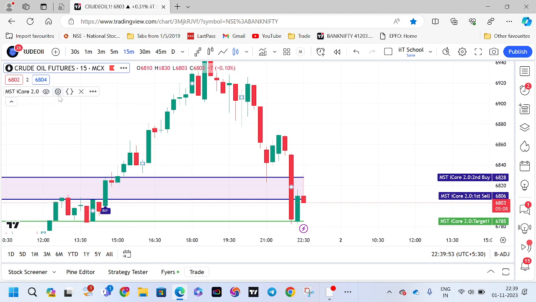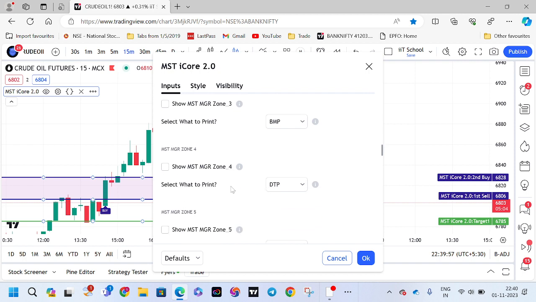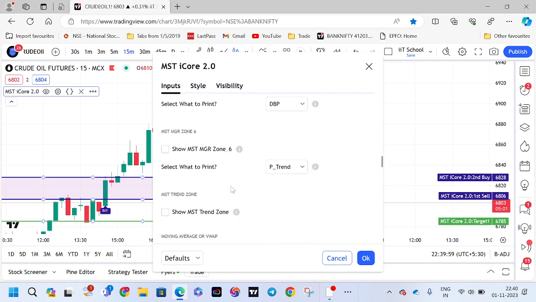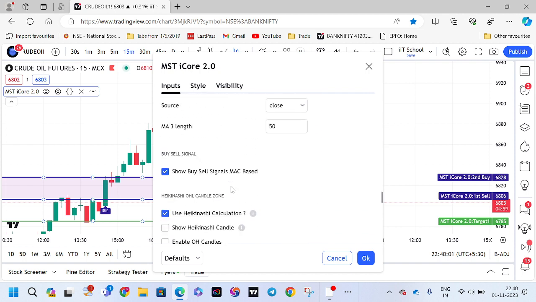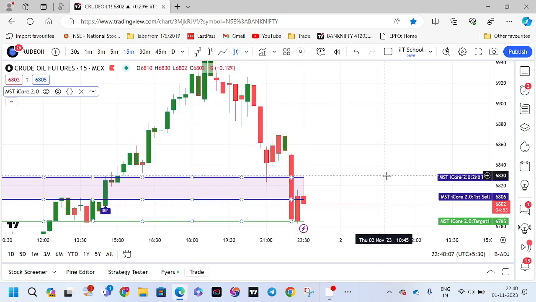For that also I have given the option. Go to the Heikin-Ashi candlestick pattern. Where is it? Scroll down. Yeah, you show here, show Heikin-Ashi candle. If the Heikin-Ashi candle is a green candle, you can consider this candle high.